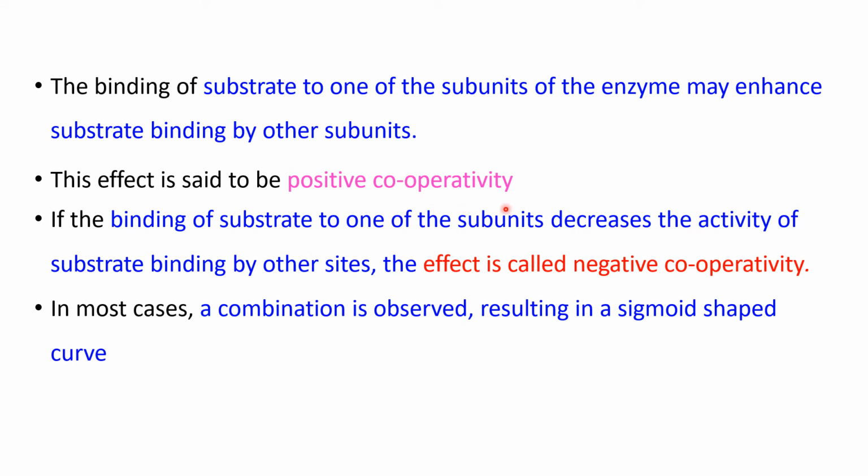There can be positive cooperativity or there can be negative cooperativity. If binding of the substrate to one of the subunits increases the binding of the substrate to other subunits, then that is positive cooperativity. And if the substrate binds to one of the subunits but decreases the substrate binding to other sites, then that is negative cooperativity. And both can be present, positive as well as negative cooperativity, and that results in a sigmoid shaped curve.